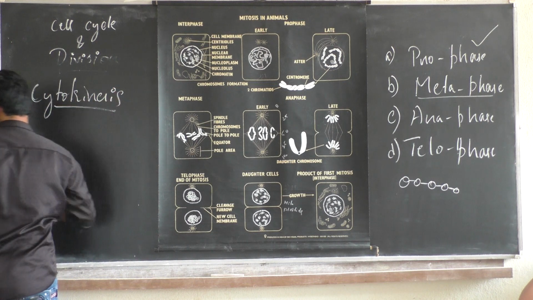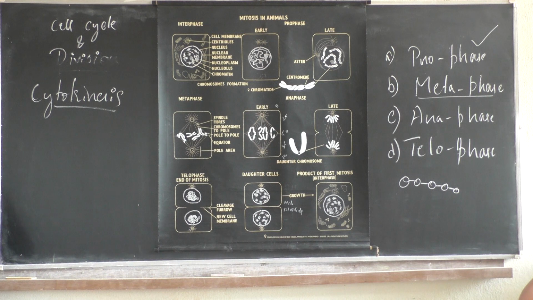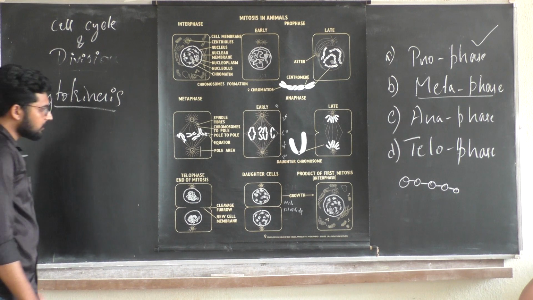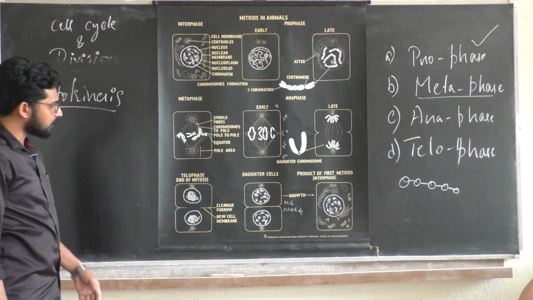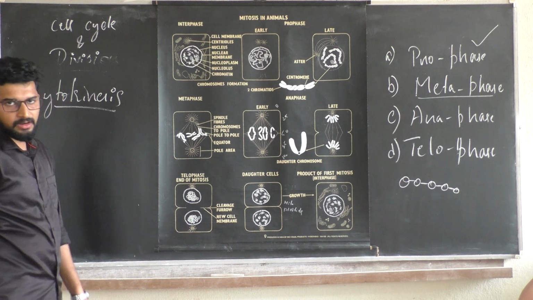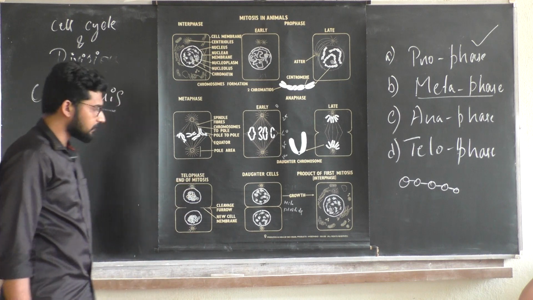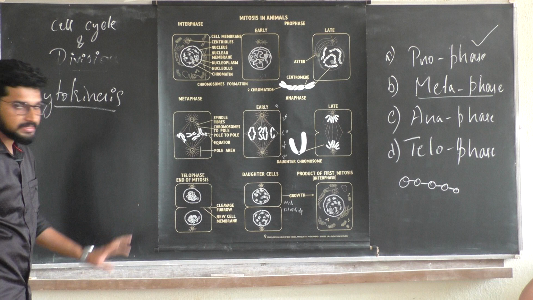Cytokinesis, as the name says, relates to the cell. When we reach telophase, the endoplasmic reticulum and Golgi will be reformed, the nucleolus and nuclear envelope are reformed, and cytokinesis has just initiated.